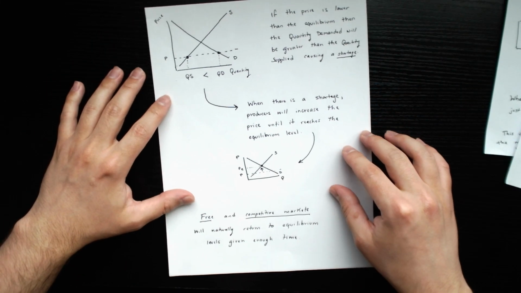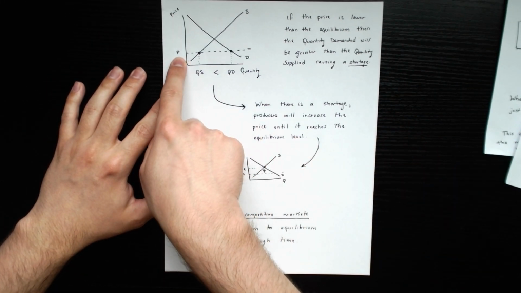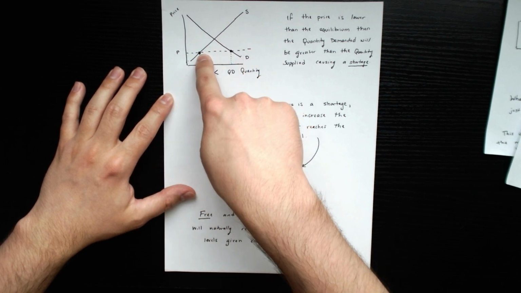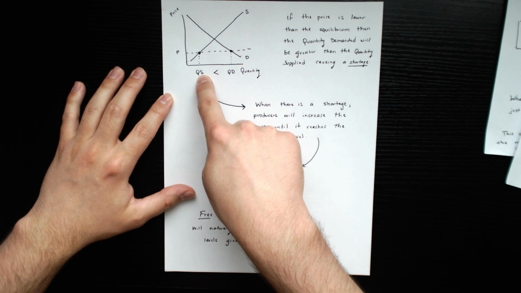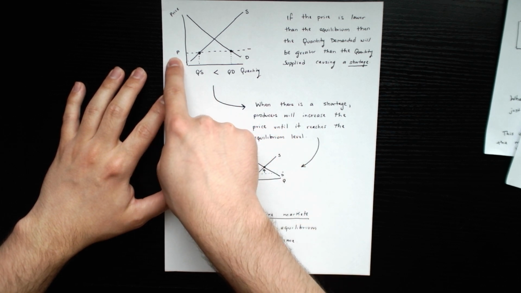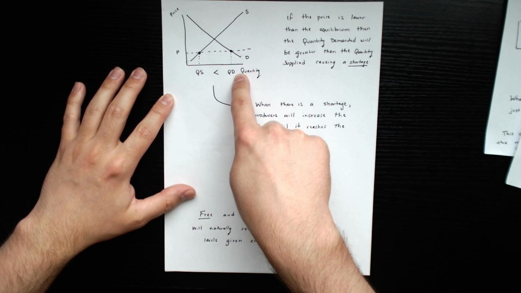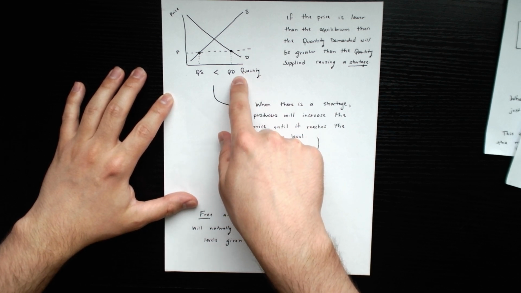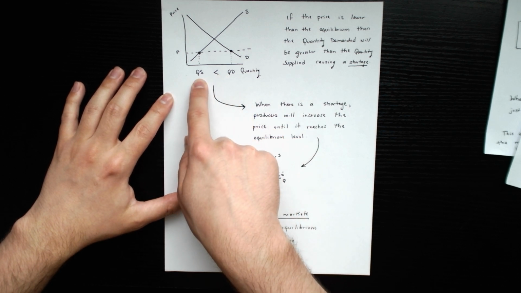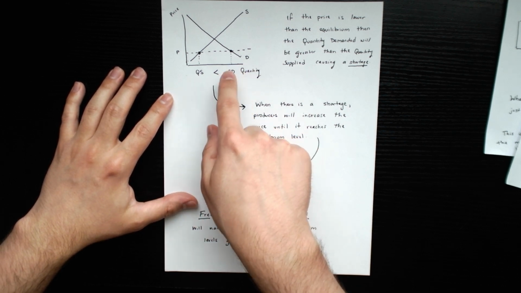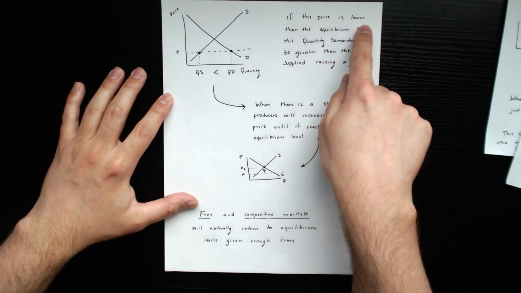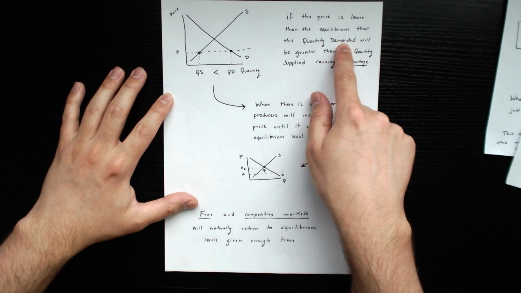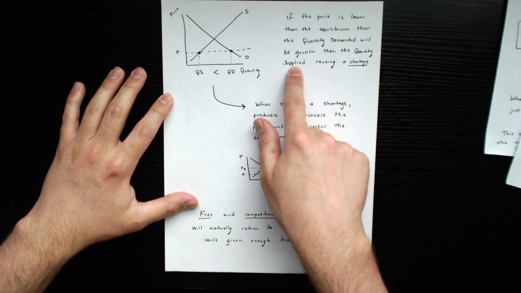On the other hand, if you have a price that's low like this, at a lower price, producers are not going to want to go through all that trouble, so the quantity supplied is going to be very low. And when the price is low, people want to buy a lot of stuff, so the quantity demanded is going to be higher. So here, the quantity demanded is greater than the quantity supplied, leading to a shortage. If the price is lower than the equilibrium, then the quantity demanded will be greater than the quantity supplied, causing a shortage.